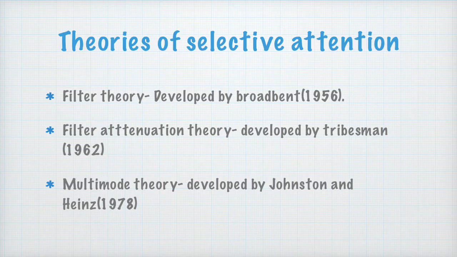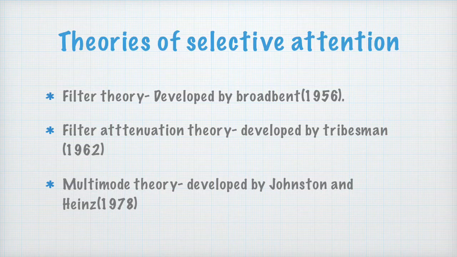Then you will first process the visual images, and then the semantic representation, whatever your friend is saying, the names of the objects and everything.